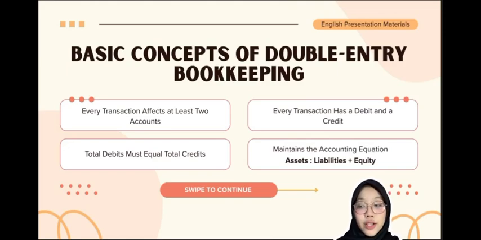Finally, the double entry system maintains the accounting equation. Assets equal liabilities plus equity. As long as this equation remains balanced, the company's financial records are considered correct.